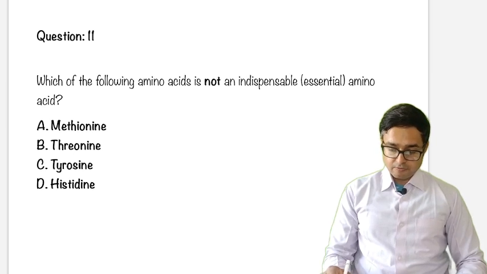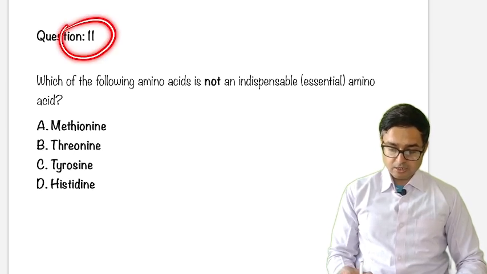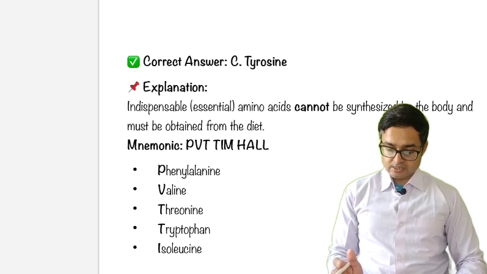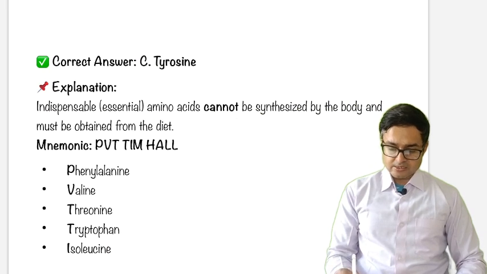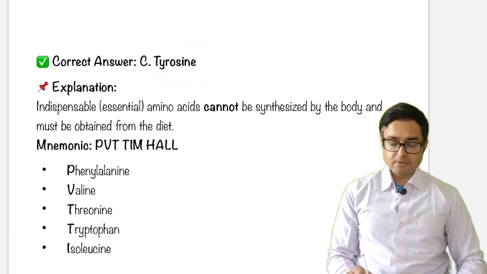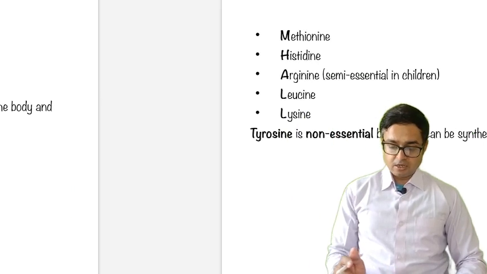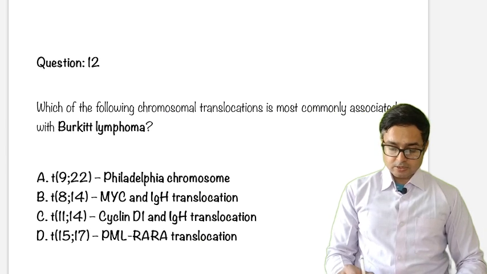Next question. We are moving to the next question, which of the following amino acids is not an essential amino acid. So as we discussed earlier also, answer is tyrosine, and just remember the essential amino acid mnemonic is PVT TIM HALL. I think this question is getting repeated. Okay. The next question, question number 12.